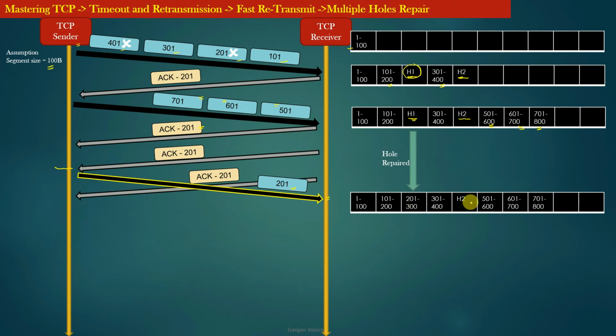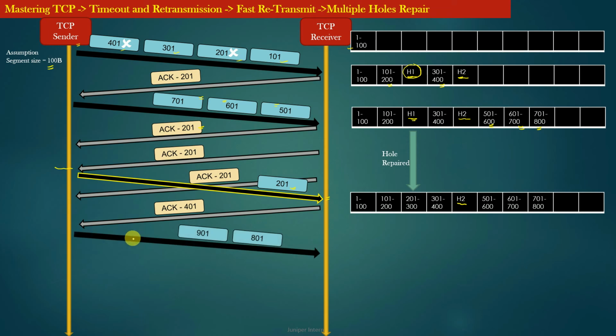Now the TCP receiver will attempt to repair the hole H2, and for that it will issue an acknowledgement with acknowledgement number 401. Now let us suppose the TCP sender has more data to send, and therefore it issues another 2 fresh data segments.